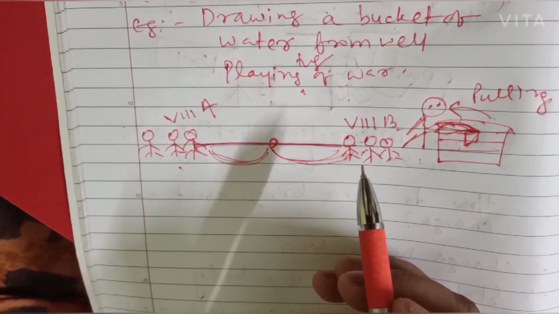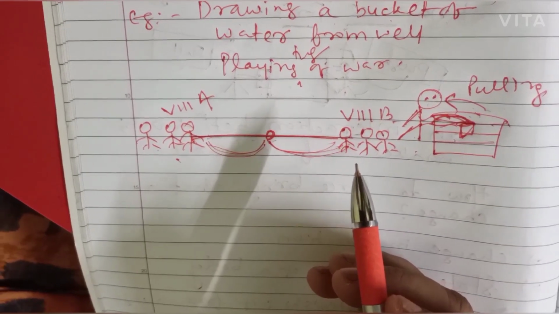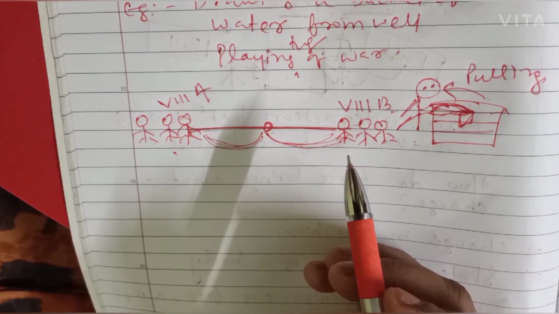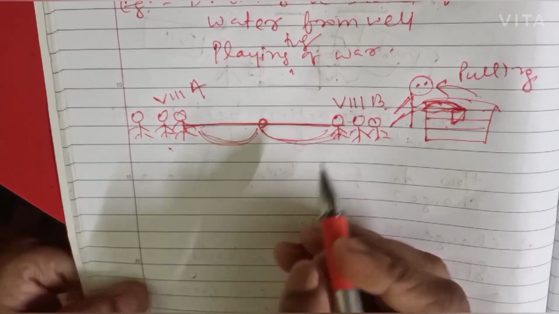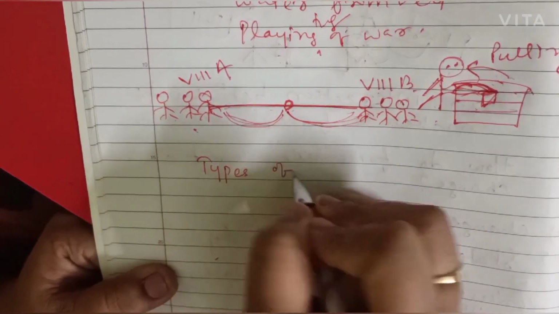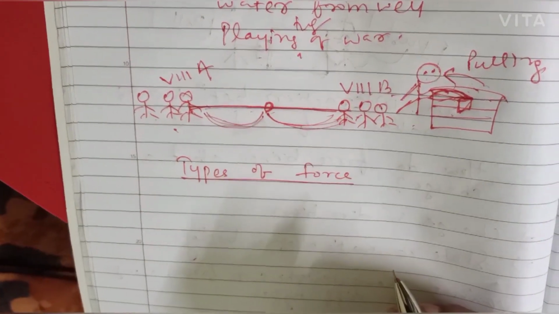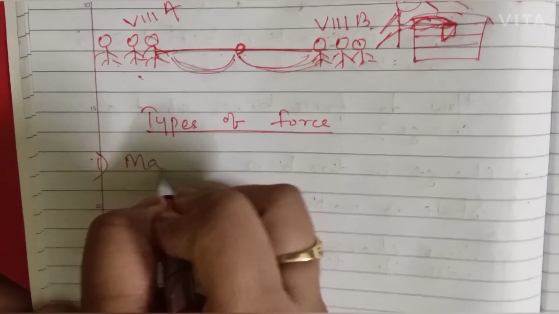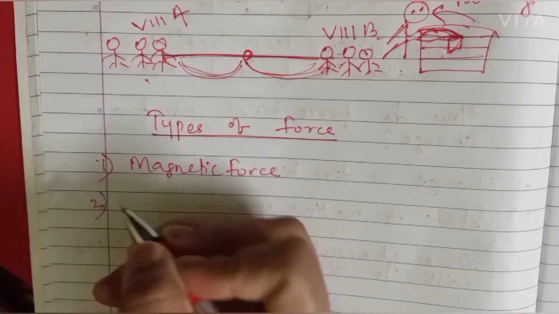Further, moving to the next part in the chapter, we are going to discuss the types of force. What are the different types of force? The different types of force that we are going to discuss in this chapter are: 1. Magnetic force, 2.